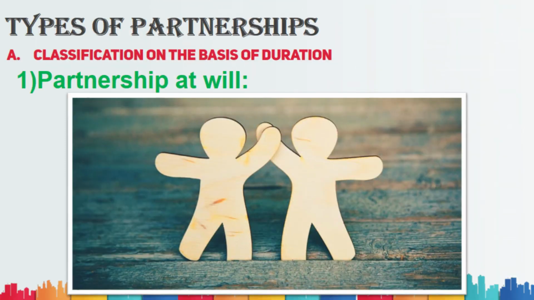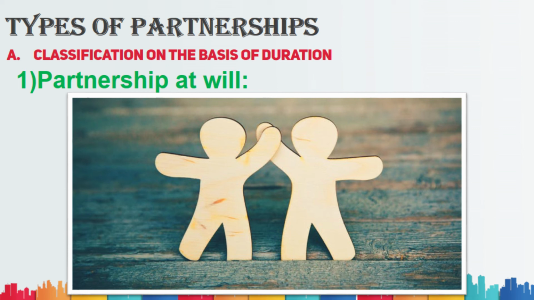Moving on to the next one, that is types of partnership. Partnership can be classified into two major groups, that is classified based on the duration and liability. First of all, we'll discuss the types in classification by duration. In the classification based on duration, there are again two types, that is partnership at will and particular partnership. We'll talk about particular partnership afterward, but right now we'll talk about partnership at will.